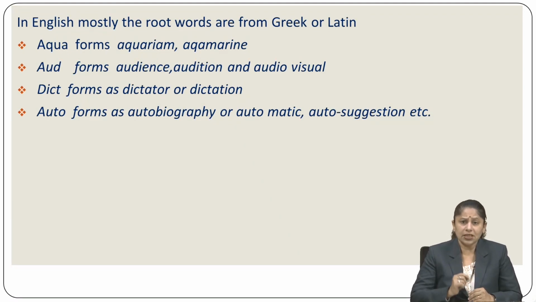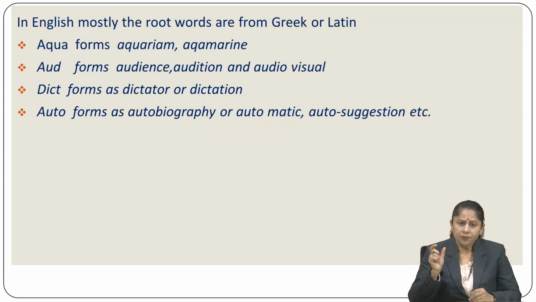Aqua, look, that word itself is coming from Greek or Latin language. Aqua forms aquarium, aquamarine. Aud forms audience, audition, audiovisual, even auditorium. These are the words that you can create, or you can find that aud is the main root word and ence is suffixed over there.